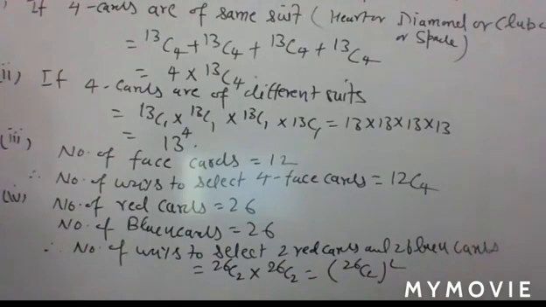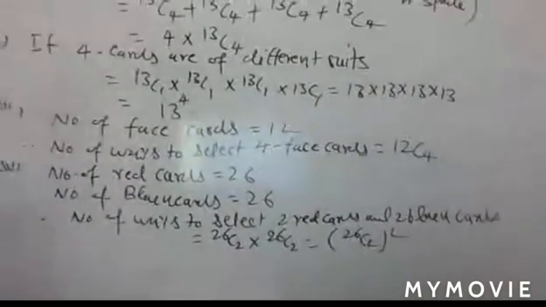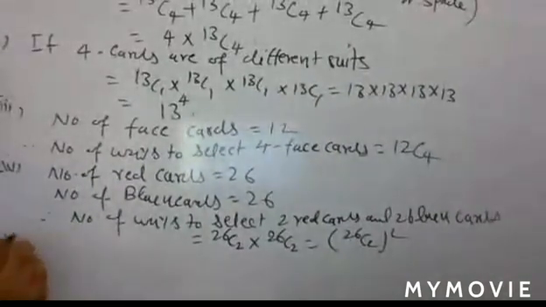Cards are of same color. If you are saying that cards are of same color, what does it mean? Either 4 cards are of red, or, here the word 'or' exists between the events, 4 cards are of black. So what I am saying to you, if the word 'or' exists between two events, then you add, plus. So now 26c4 plus 26c4. So right, fifth part.